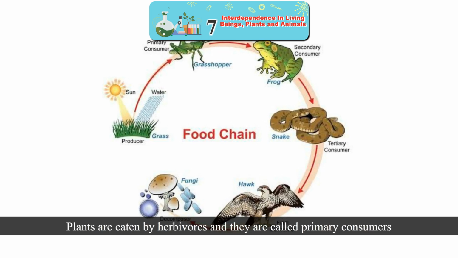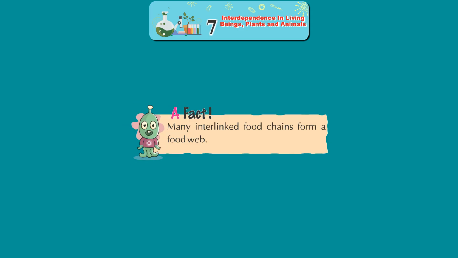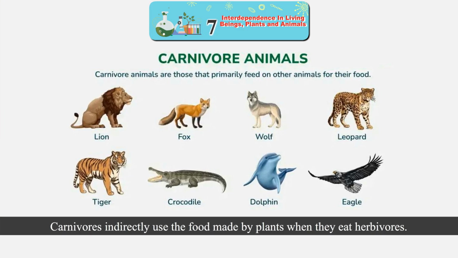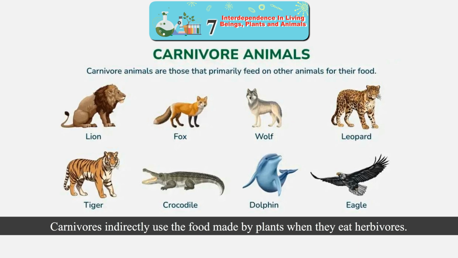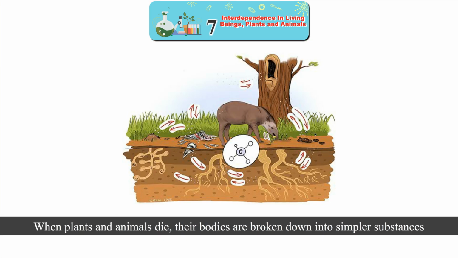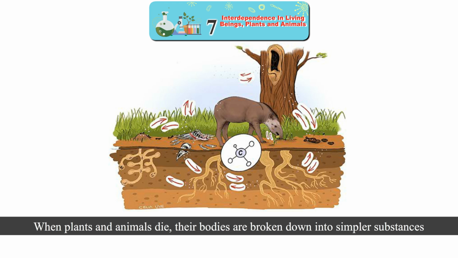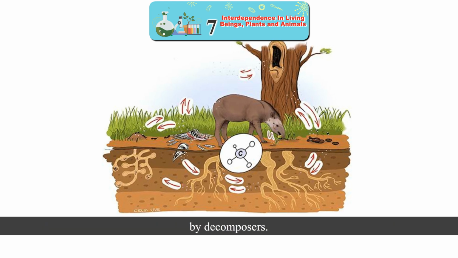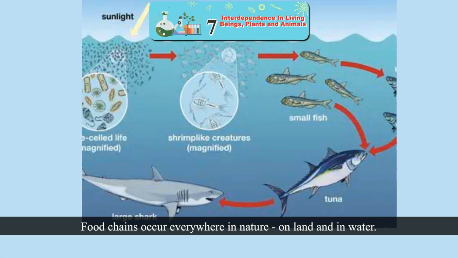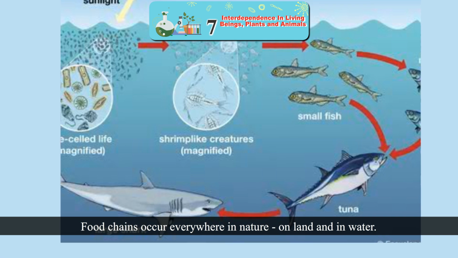Plants are eaten by herbivores, and they are called primary consumers. A fact: many interlinked food chains form a food web. Carnivores indirectly use the food made by plants when they eat herbivores. They are called secondary consumers. When plants and animals die, their bodies are broken down into simpler substances by decomposers. Food chains occur everywhere in nature, on land and in water.